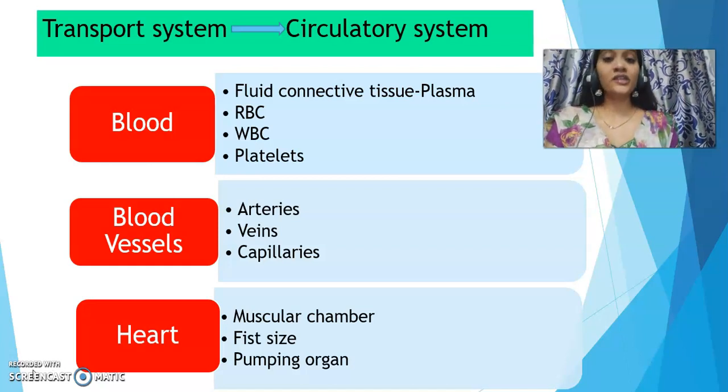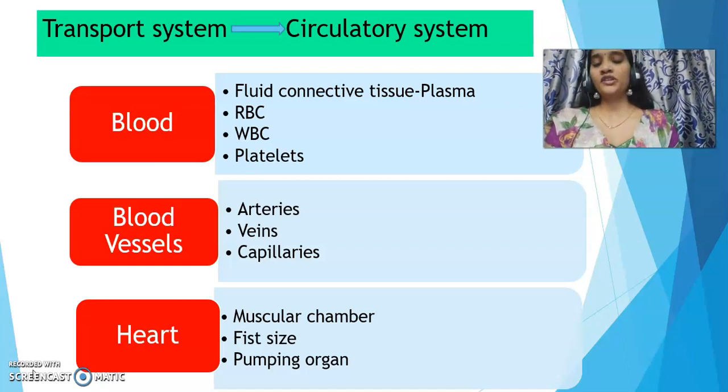RBC, can you recollect what RBC stands for? Red blood cells. It's red in color because of hemoglobin, and these are the cells which transport oxygen in our body. WBC stands for white blood cells or leukocytes, and these don't have hemoglobin, so that's why they are colorless. The main function of WBC is to protect our body against pathogens. Coming to platelets, we will talk about platelets in a little more detail in the last slide of this video.